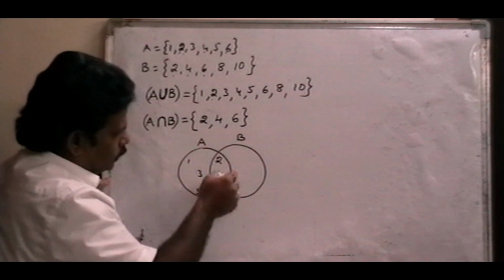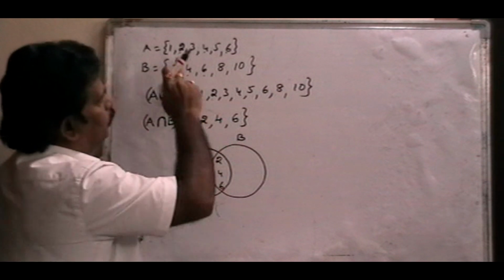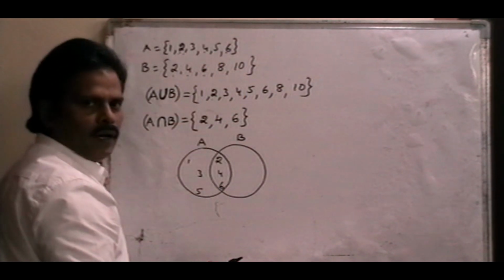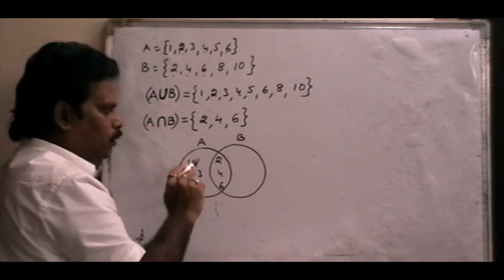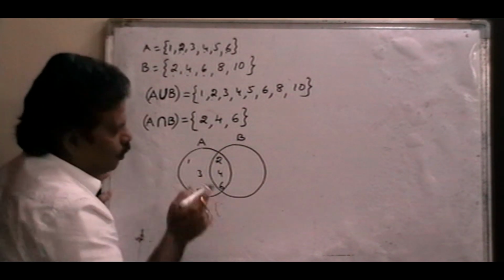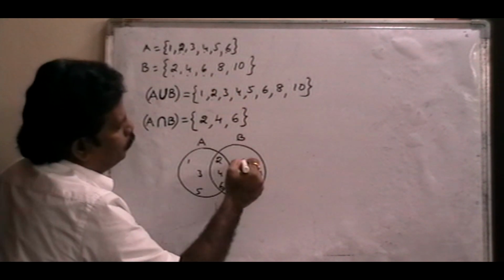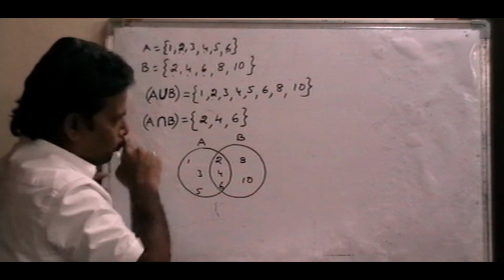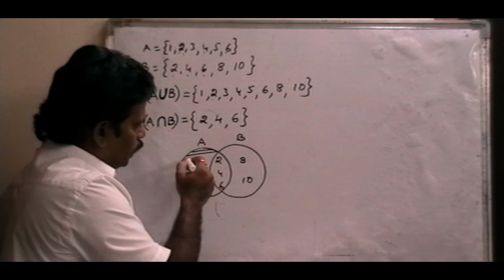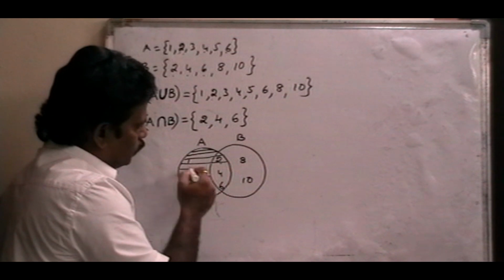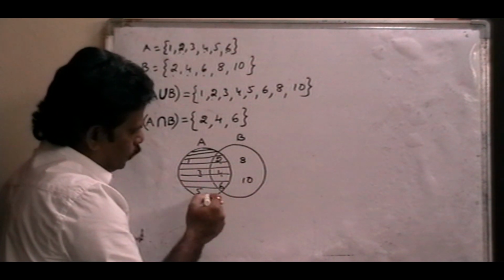See, in this A circle, the elements 1, 2, 3, 4, 5, 6 are there. A set is 1, 2, 3, 4, 5, 6. But out of this A, only 2, 4, 6 belong to B also. So that is the overlapping place. And what are the remaining elements in B? 8, 10. See, only in set A, what elements are there? Only 1, 3, 5.